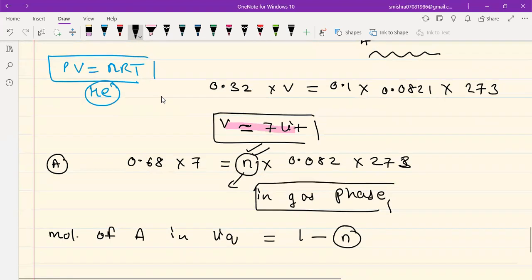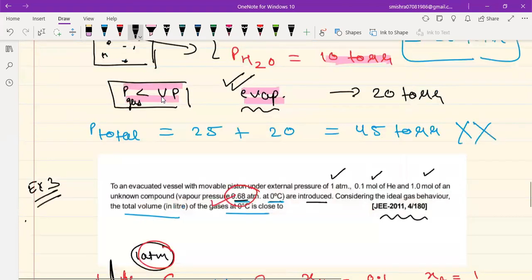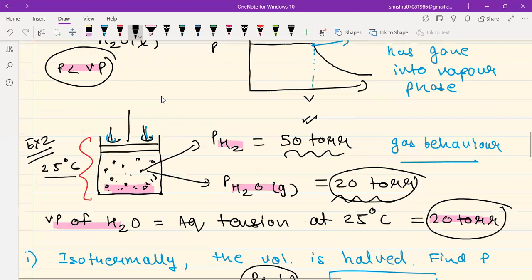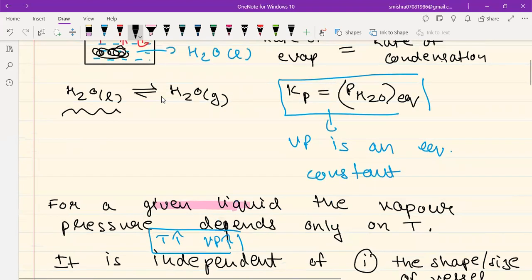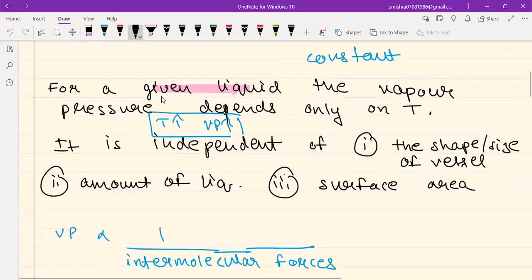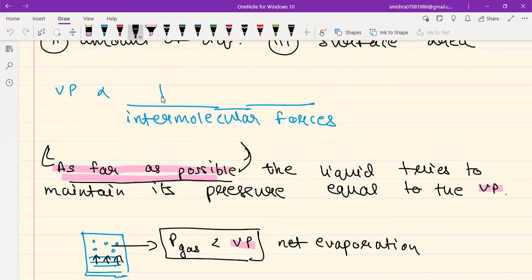And vapor pressure, I hope now you are absolutely crystal clear, especially after these three examples, what exactly vapor pressure represents and what its significance and meaning is. It is different from the normal pressure of a gas in the sense that it is an equilibrium constant. And yes, the super important statement: as far as possible, the liquid tries to maintain its pressure equal to the vapor pressure.